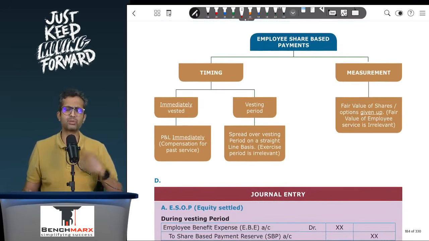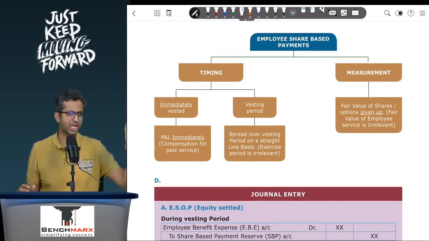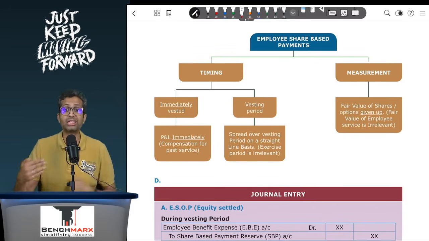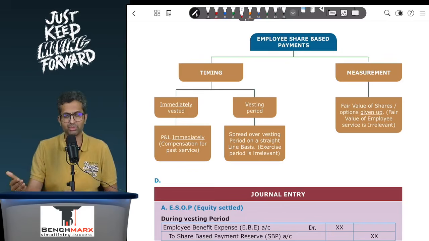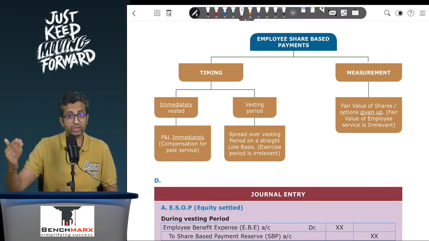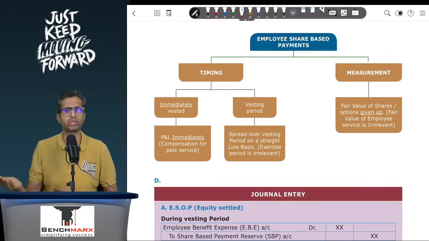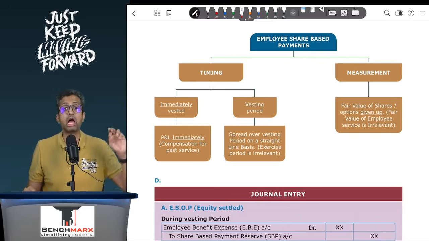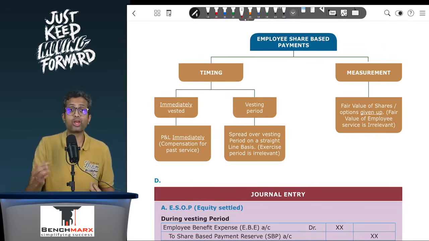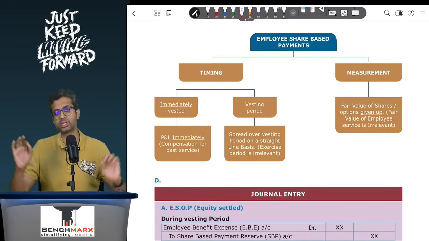Next is employee share based payment. How will you record it? The timing as well as the measurement. Timing, in case of options having a vesting period, let us say 3 years, you will spread it over the vesting period on a straight line basis, not on any other basis. However, there may be certain questions where options immediately vest. This can be for ESOP, this can also be SAR.